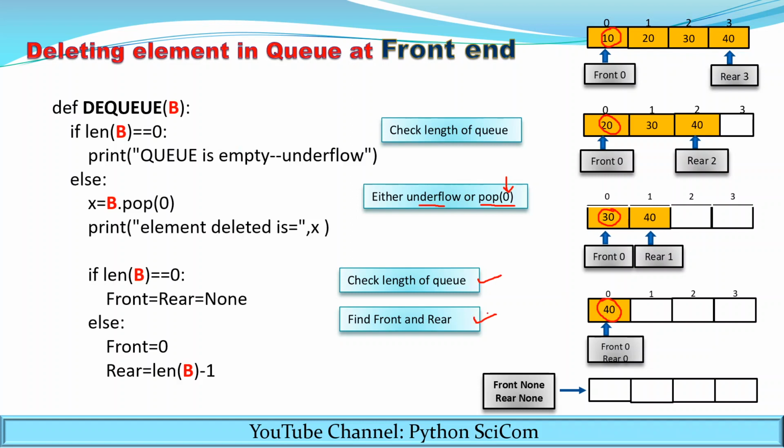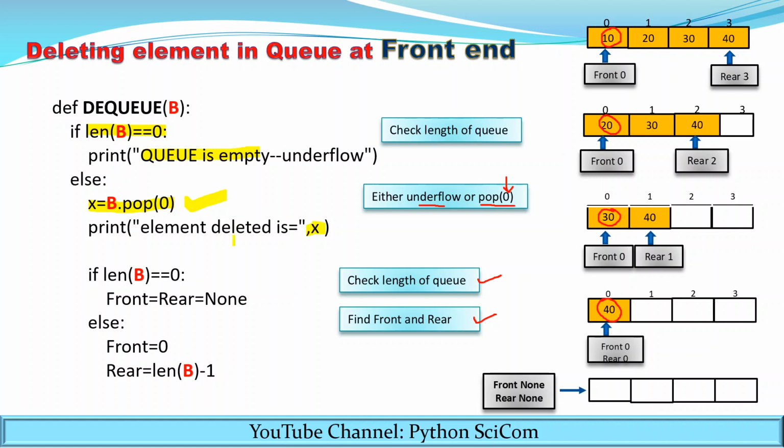So see the code. First of all, check whether the queue is empty or not. For that you have to write down length of B equals to 0. So if the length of B equals to 0, you have to display a message queue is empty. If it is not empty, then you can pop the element by using the pop function with the index 0. This is very important. Index must be 0 because deletion takes place from the front end. Now pop function returns the deleted element. So this deleted element is stored in the variable x, and you can display this value of x here.